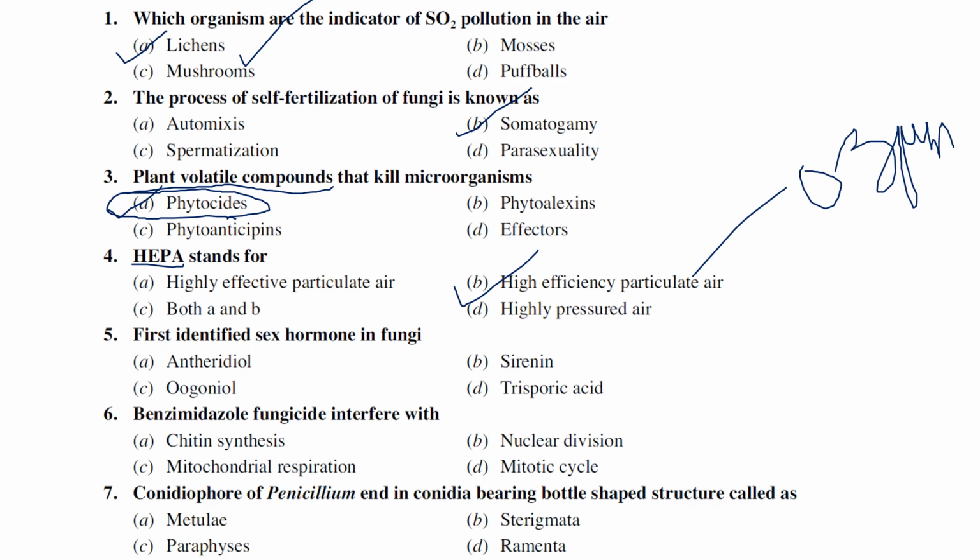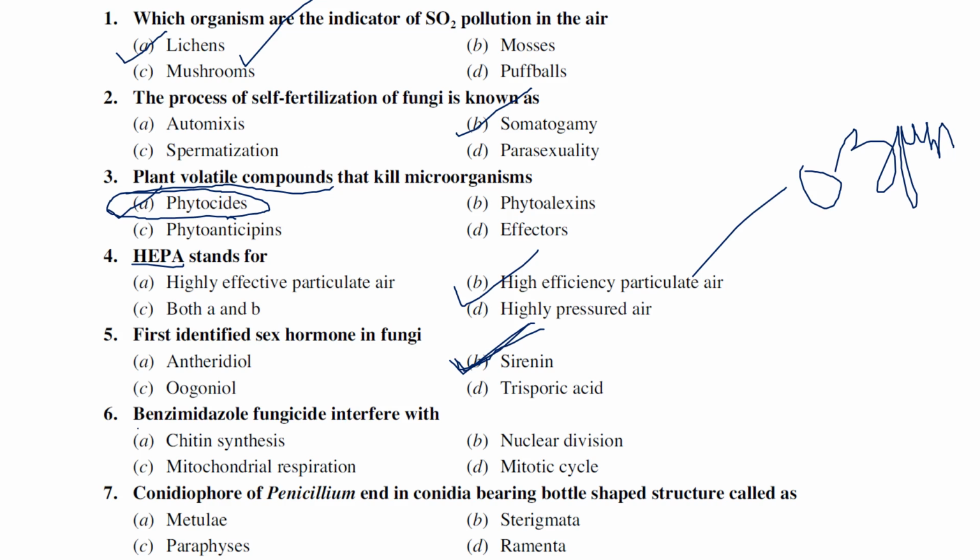First identified sex hormone in fungi. The first identified sex hormone in fungi is cyrenin. The options are anthradiol, cyrenin, vogoniol, triphosphoric acid. Various kinds of sex hormones have been discovered in fungi, but the first reported sex hormone is cyrenin. I think it was reported in acyl, I'm not sure, but it was reported as cyrenin, that's for sure. Benzimidazole fungicide interferes with chitin biosynthesis, nuclear division, mitochondrial respiration, or mitosis cycle.